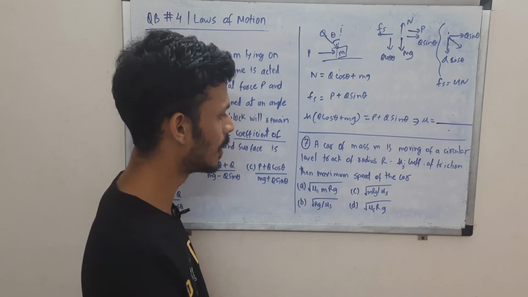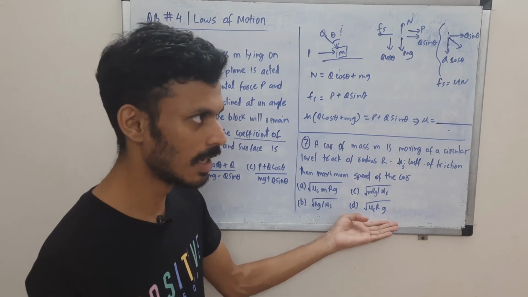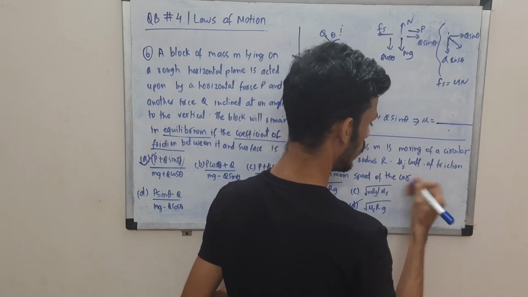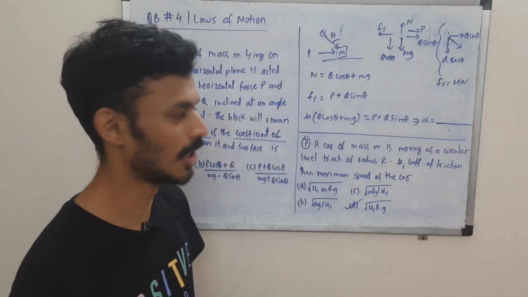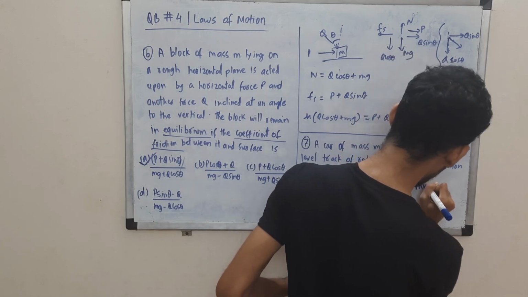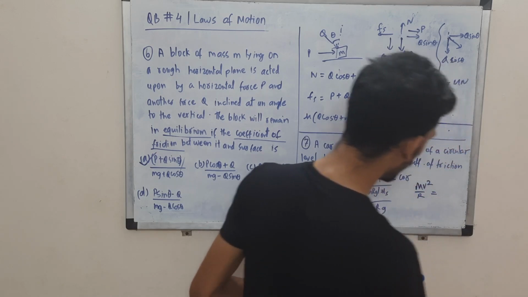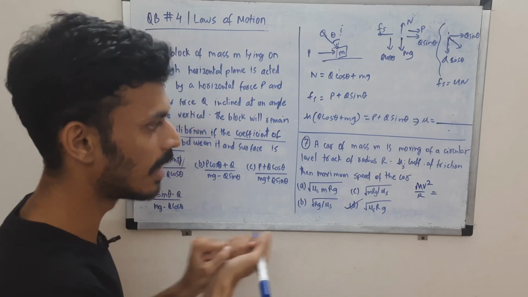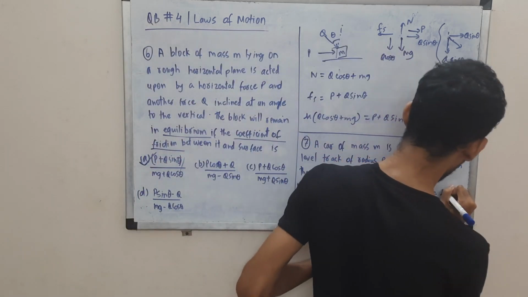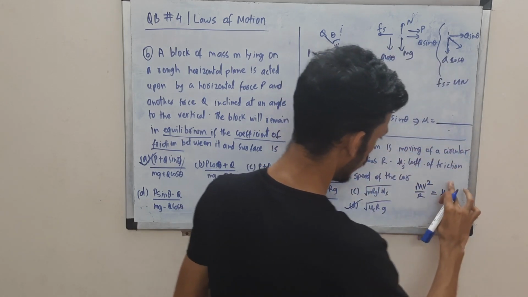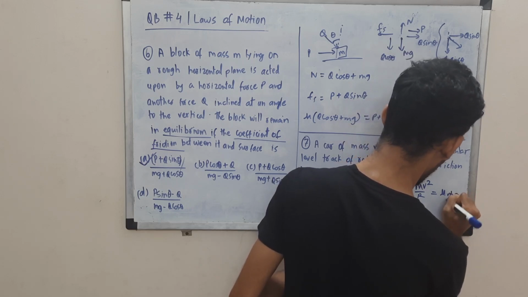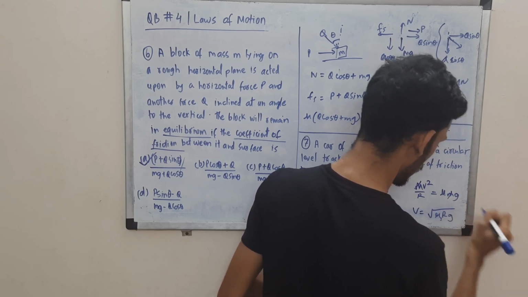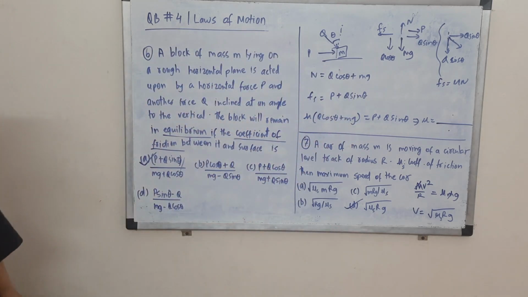If you apply dimensional analysis, you will see that only this formula has the correct dimensions of velocity. Also, we'll work it out, and some of you might know it as a formula, right? Vmax is under root mu rg. It comes from balancing the centripetal force; basically your friction between the road and the car will balance this centripetal force. So this is balanced by mu N, and N is mg, right? N is mg, so m and m will get cancelled. V is nothing but under root mu rg, or mu s rg in this case. So option D is the correct choice.